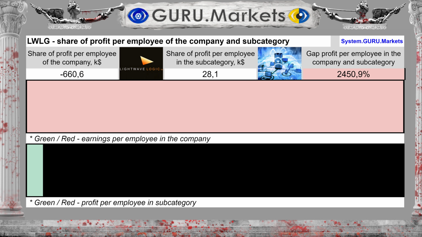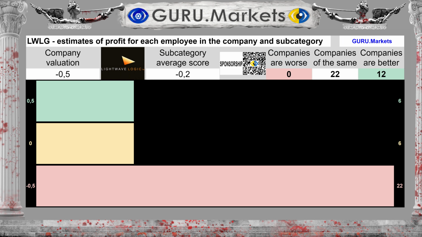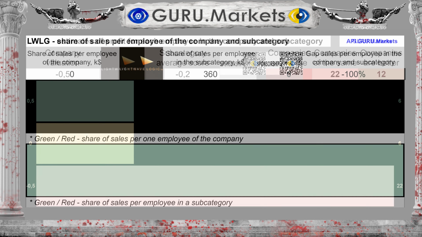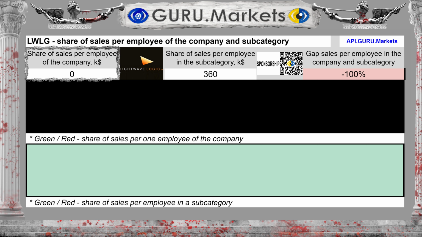The difference between the subcategory average and the company's performance is 2,251%. Estimation of profit per individual company employee in comparison with indicators in the subcategory. Tolerable, minus 0.5 points. The share of revenue for each employee of the company is $0,000.